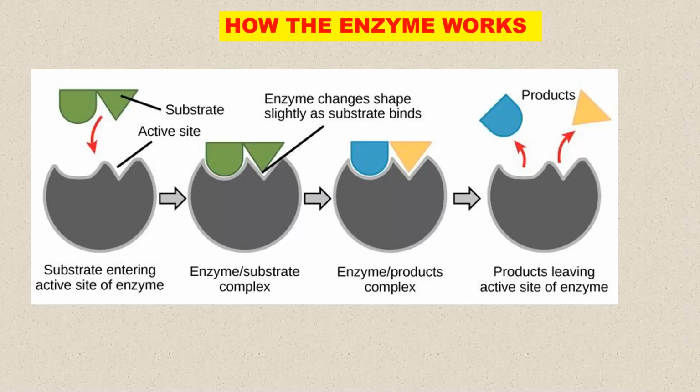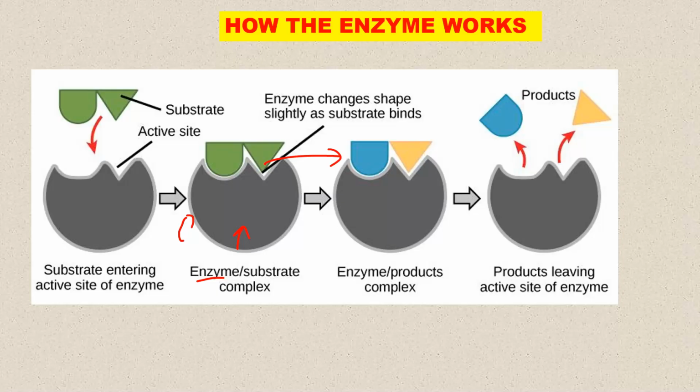Okay, let us look at how the enzyme works. First thing first, the substrate binds to the active site, and of course they should be complementary in terms of shape. You understand that from where we are coming from. This is the active site. So the substrate entering the active site should be a perfect fit. Then when it fits there, a reaction starts. It results in the formation of the enzyme substrate complex. So this is the enzyme substrate complex.